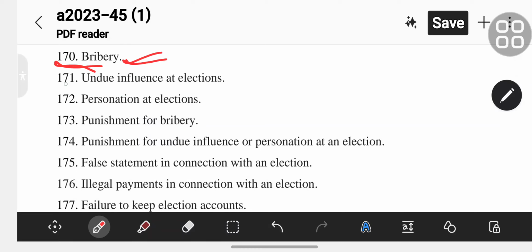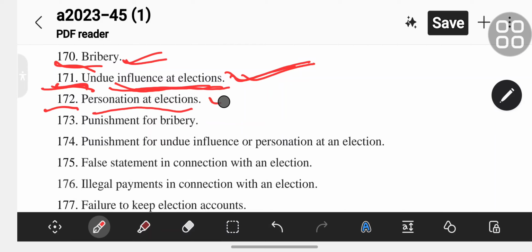Section 171 is undue influence at elections. Section 172 is personation at elections.